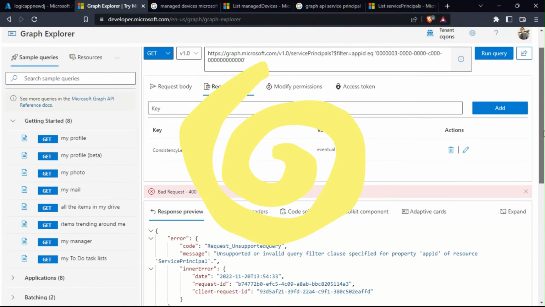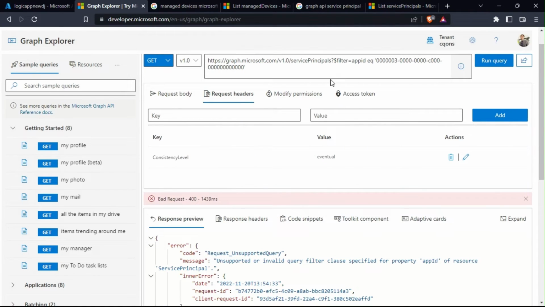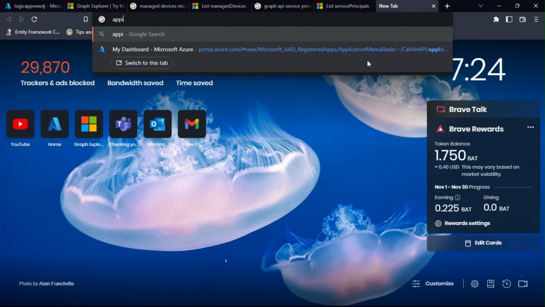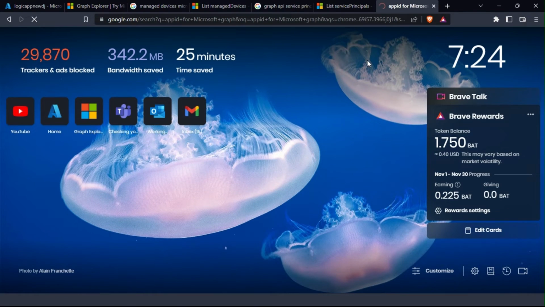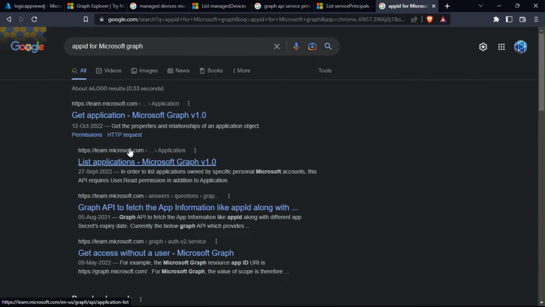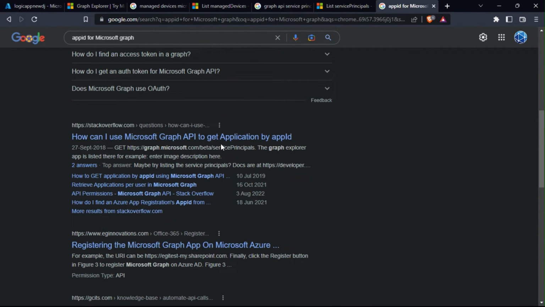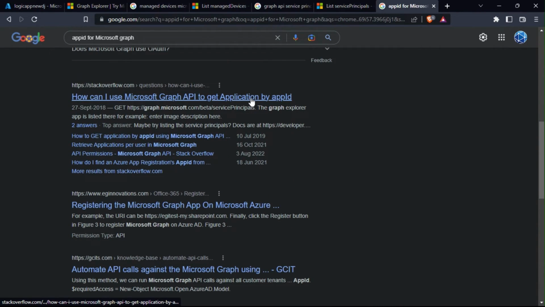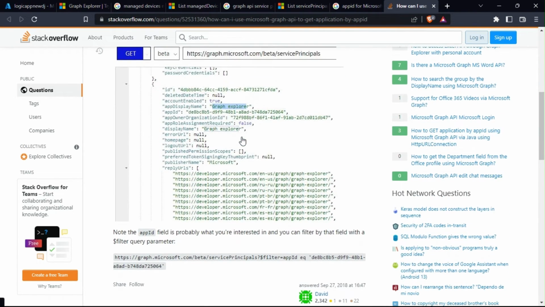Okay, I guess the app ID, there are some missing zeros over here. Let's Google it. Let me check real quick.